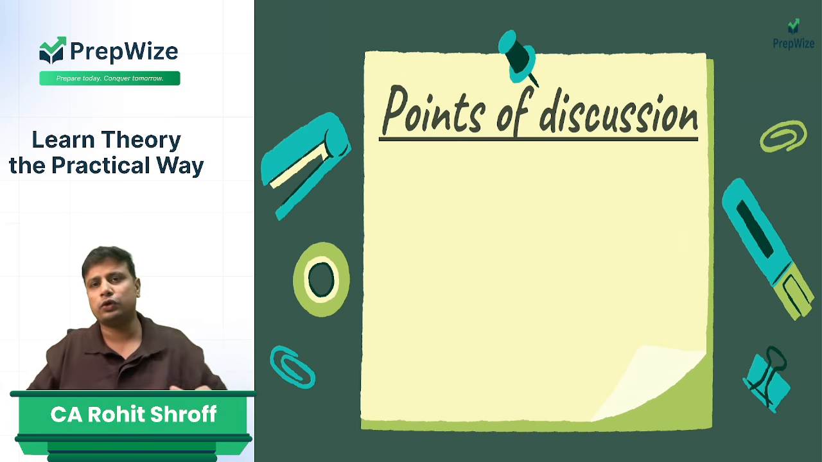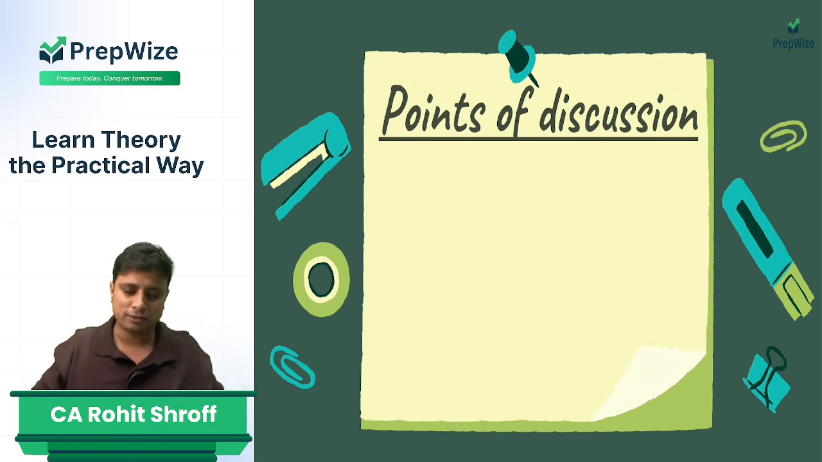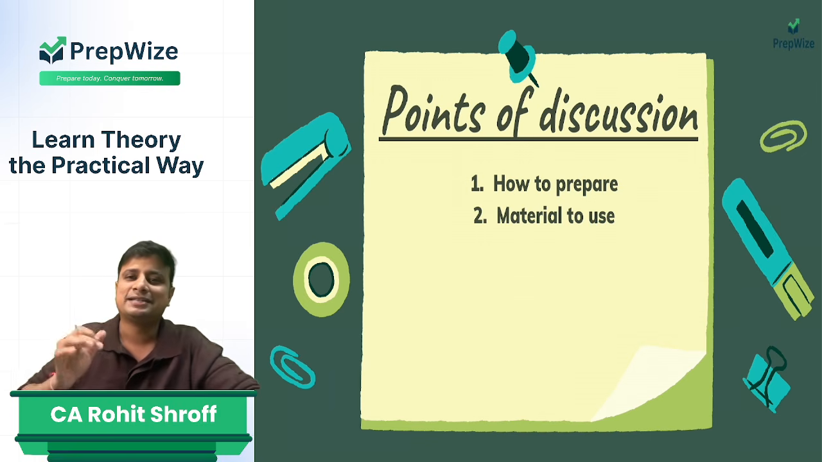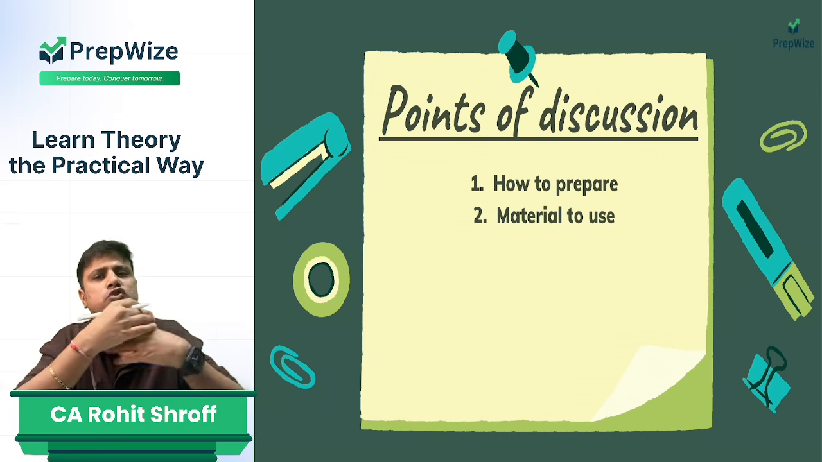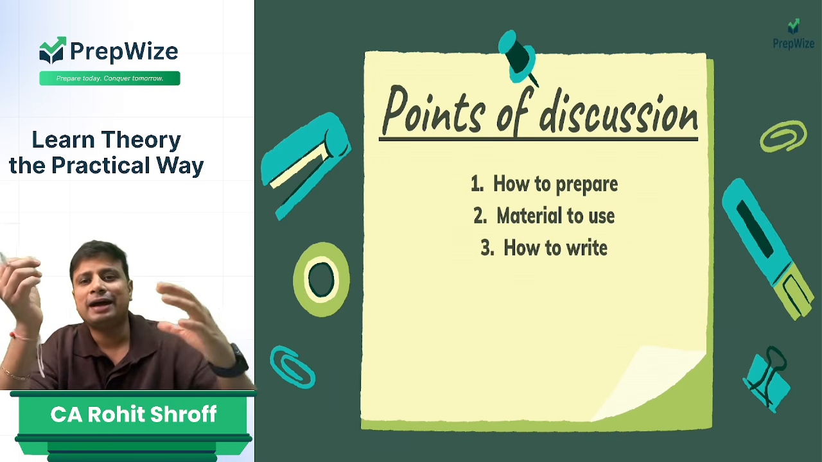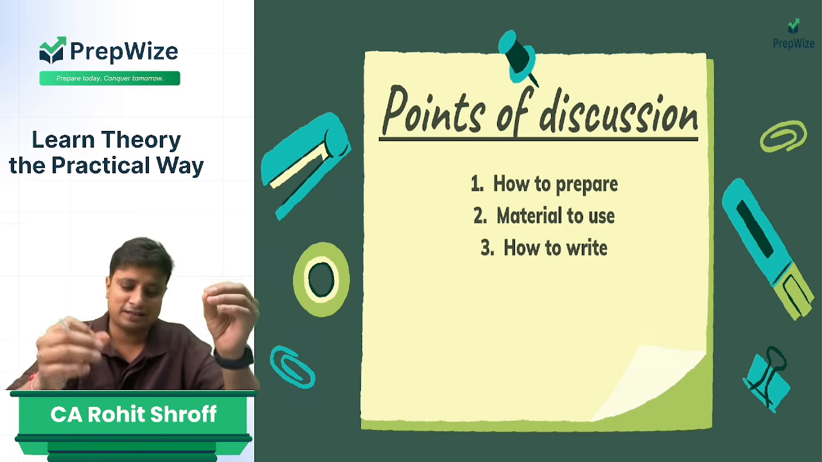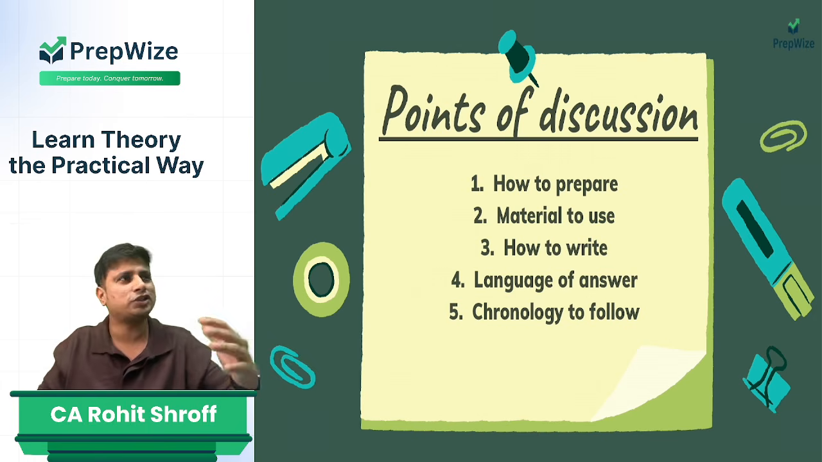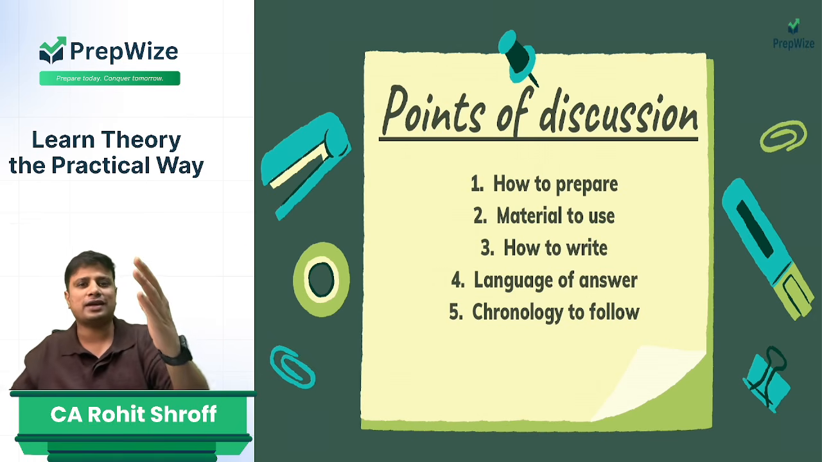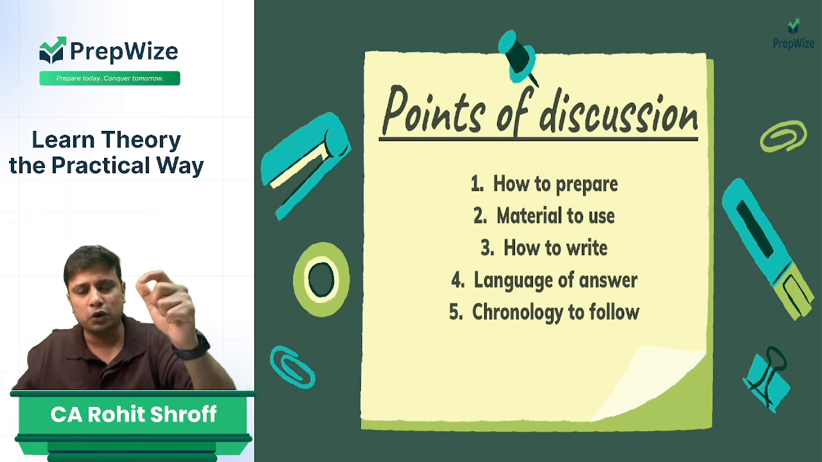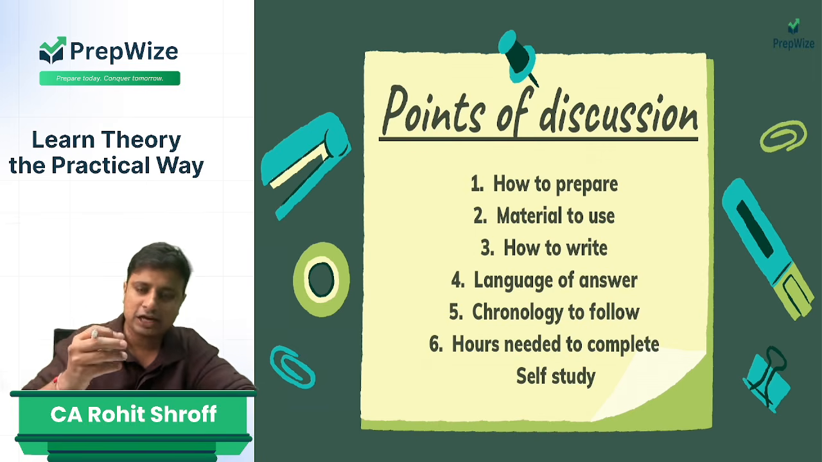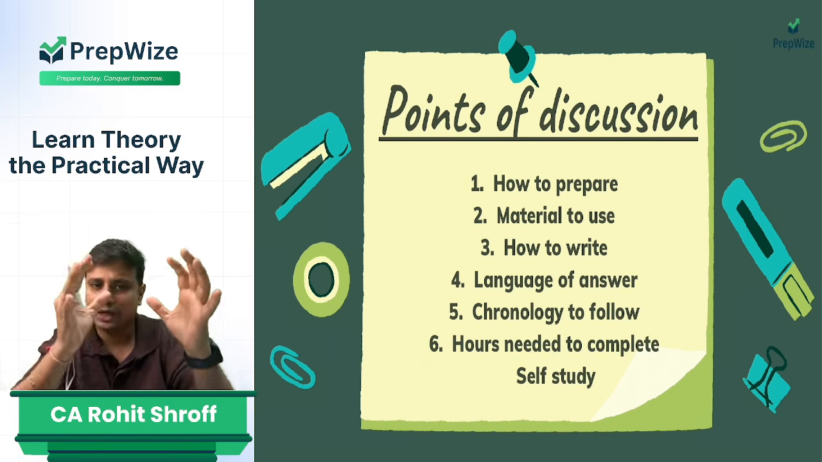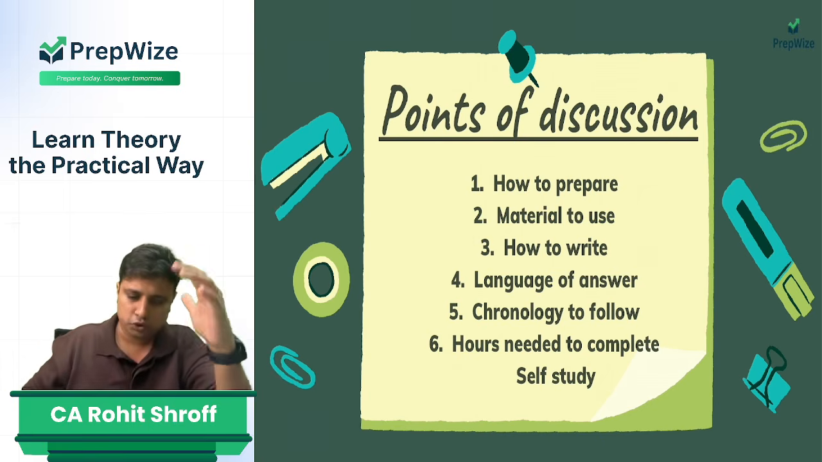But here, what are we going to discuss? The most common points that students have asked me. Sir, how are we supposed to prepare? The most important thing. Second, sir, what material is to be used? There is so much content available in the market. How are we supposed to write the examination answers? What should be the language? What should be the chronology? Because a lot of times when we go in ICAI chronology, we are not able to make sense of a lot of topics. And lastly, how many hours do I need to keep for every chapter? So, firstly, how are you supposed to prepare?